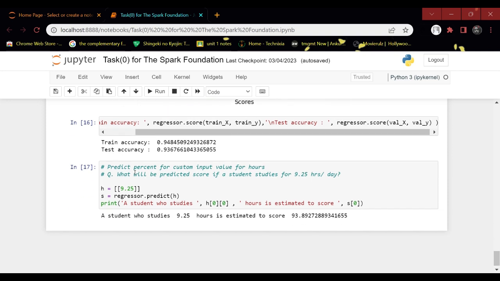Now most of the work is already done. The only thing left is to give the input in order to get the output for our given question. Here we can see that if we give 9.25 hours, meaning a student studies for 9.25 hours a day, he will score 93.89 percent. We can make changes here. If we type something else, we will get the answer according to that.